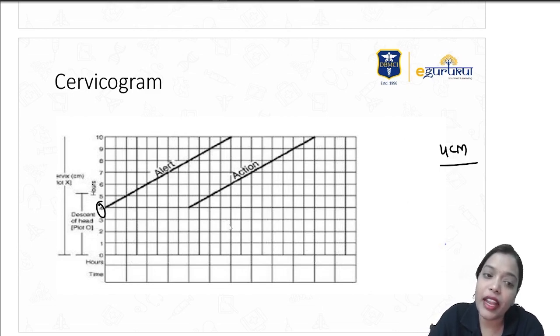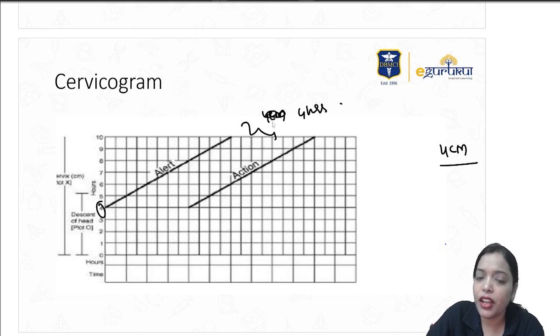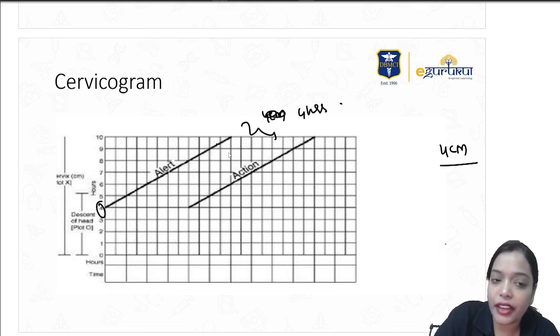The reference line goes from 4 to 10 centimeters dilatation, that is the alert line. Four hours apart from the alert line, you have the action line. The reference line is the alert line, and where you have to take the intervention is the action line.